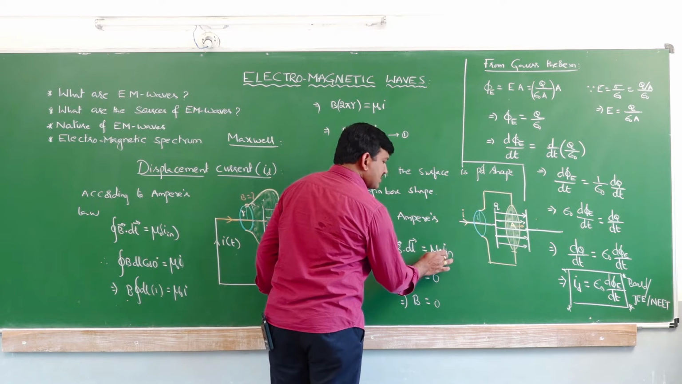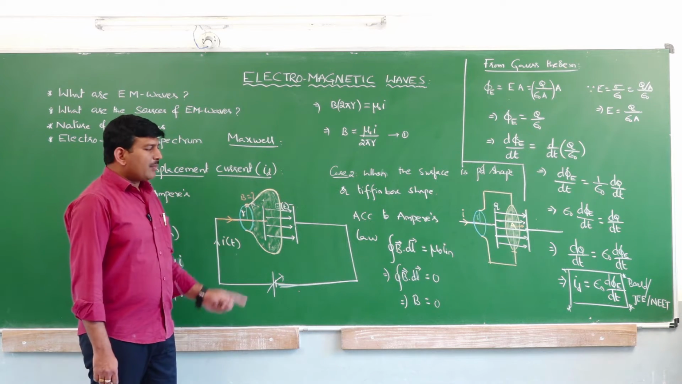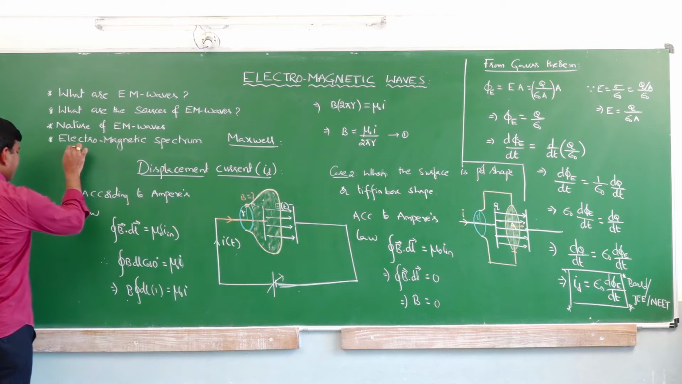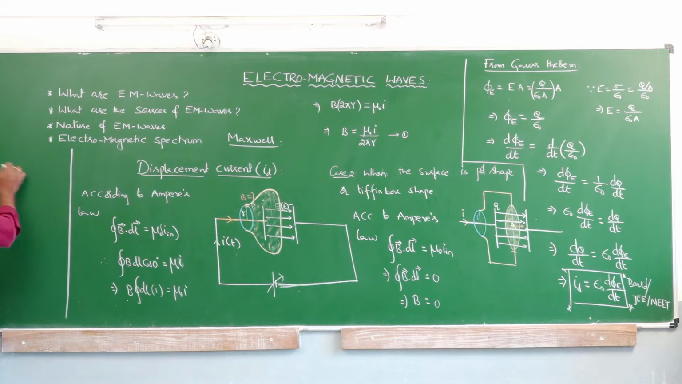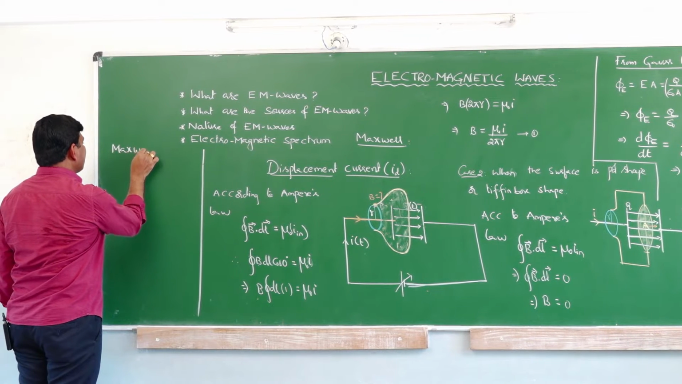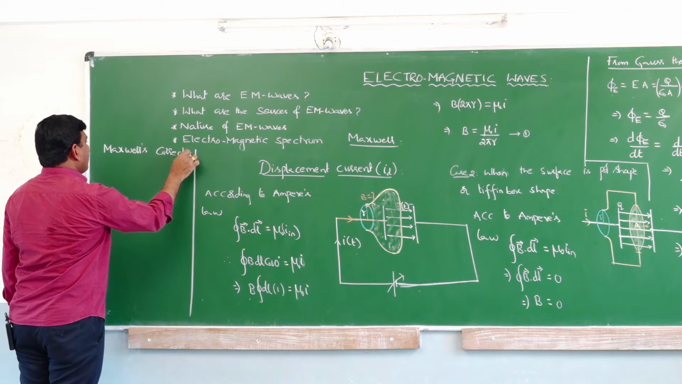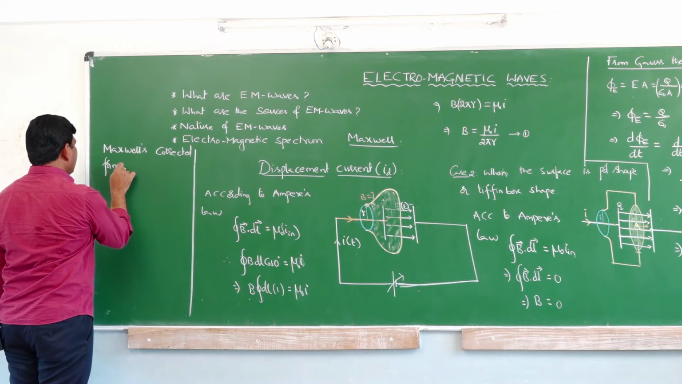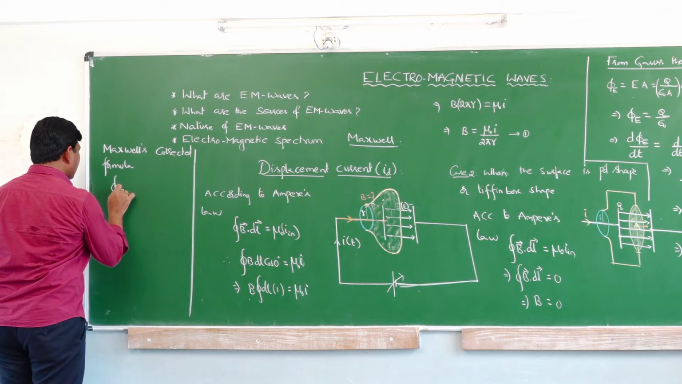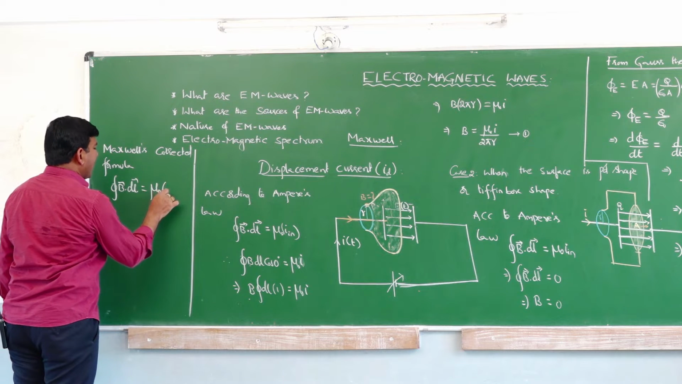This I is to be replaced with I total, where that I total includes the conduction current IC plus the displacement current ID. Therefore, finally, look here once, Maxwell's corrected formula, or Maxwell-Ampere formula, is written like this. Closed line integral of magnetic field is equal to mu naught times I total.